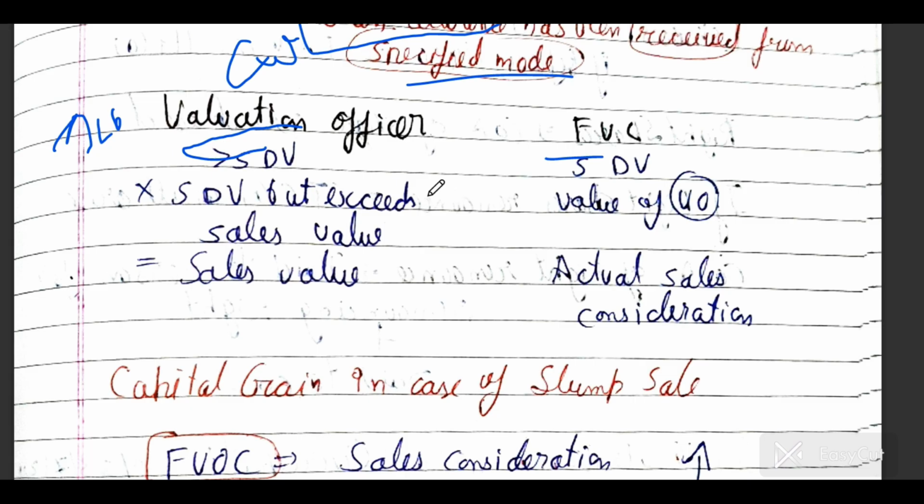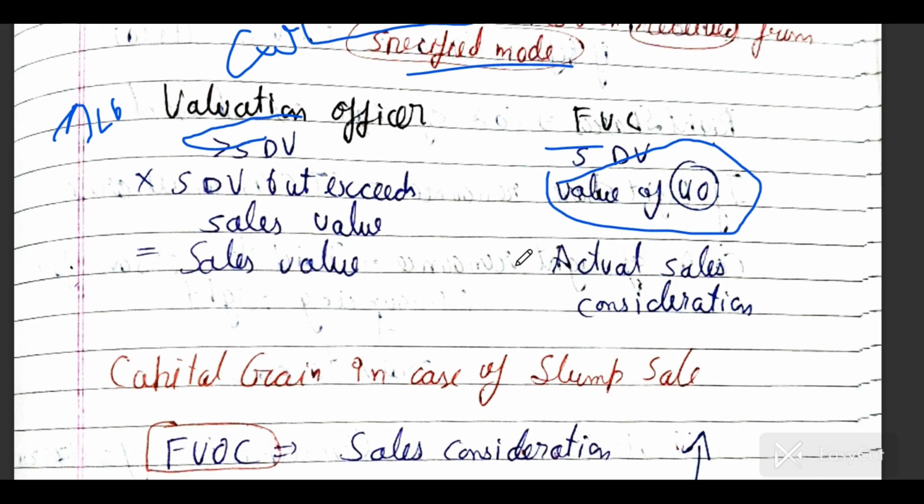Full value of consideration will be SDV. If the assessing officer says that the full value of consideration does not exceed SDV but exceeds the sale value, it means that it is not exceeding. For example, in our example, it is 10 lakh SDV determined by government, and we are saying that fair market value is 9.5 lakh, but the valuation officer is saying that it is 9.75 lakh. So what we have to take as full value of consideration is this 9,75,000. Okay, I hope you got this adjustment.